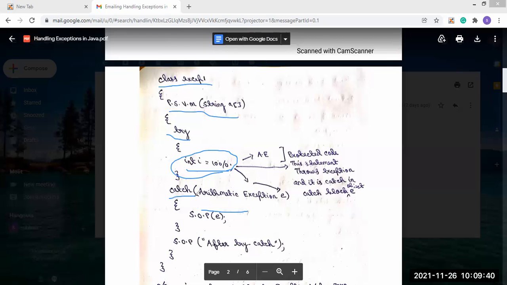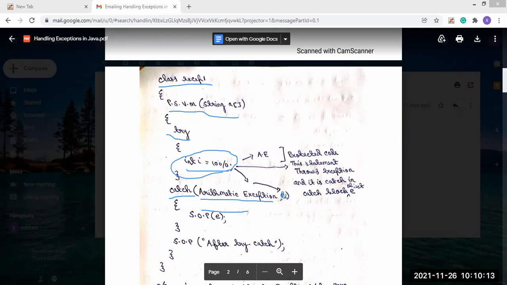What is the purpose of this catch block? This code will generate an exception, and this exception will be thrown, and it will be caught by this catch block. Where the exception is caught, you see we have as an argument the name of the exception class, ArithmeticException, and also the object of that class, which we have given the name e.